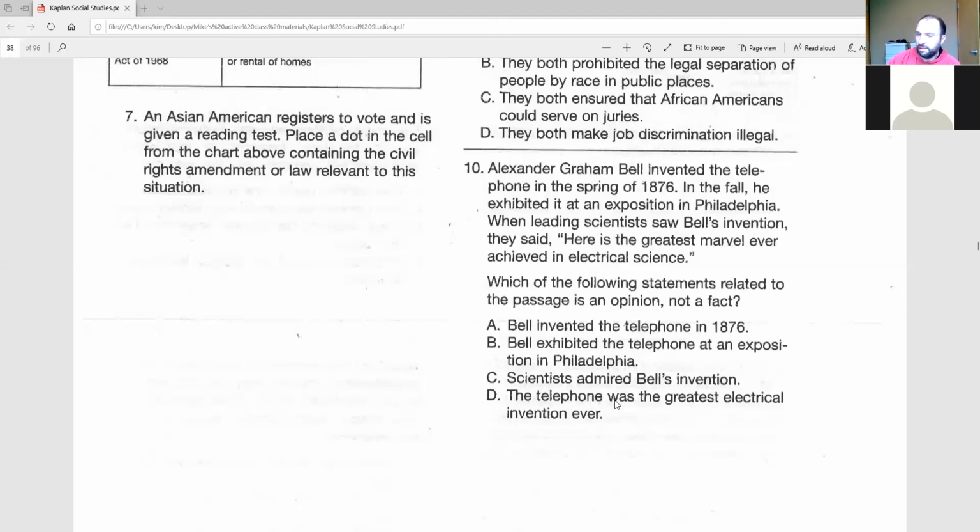But D, the telephone was the greatest electrical invention ever, is very much like something people would debate, right? Not that people don't admire it, but saying something is the greatest ever is a red flag to me that that's an opinion, right? Because how many people agree on the greatest thing ever in any aspect of life? Not many, right? So D is the best answer there.